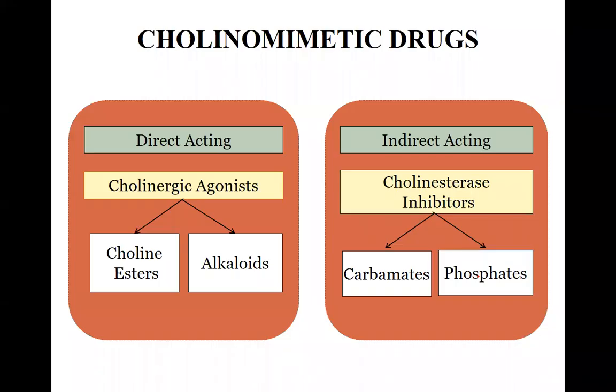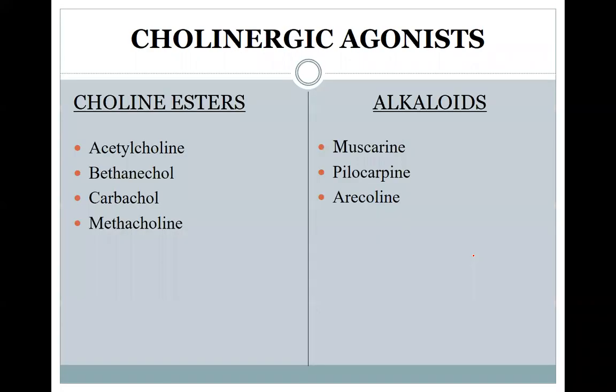Now, the cholinomimetic drugs could be direct acting, like acetylcholine or alkaloids, or they could be indirect acting drugs that tend to inhibit the enzyme acetylcholinesterase, which is responsible for the breakdown of acetylcholine. So direct acting drugs could further be categorized into choline esters and alkaloids, whereas indirect acting could be cholinesterase inhibitors, which are carbamates and phosphates.